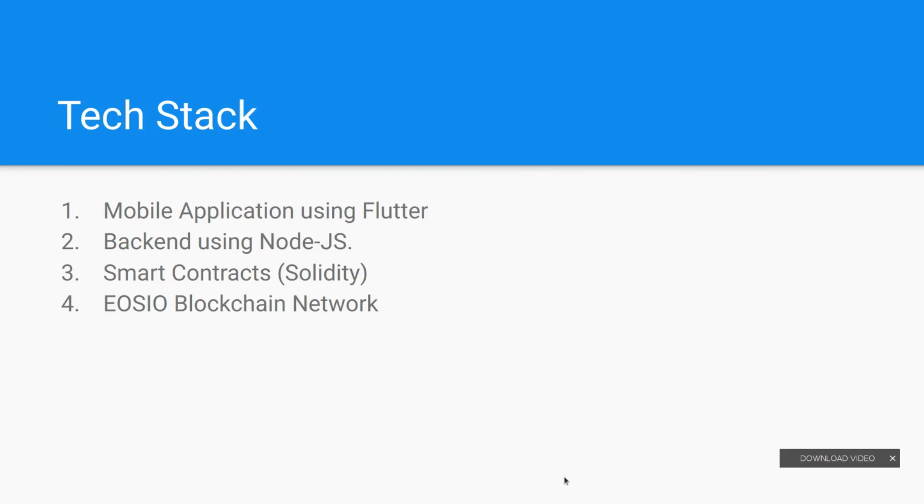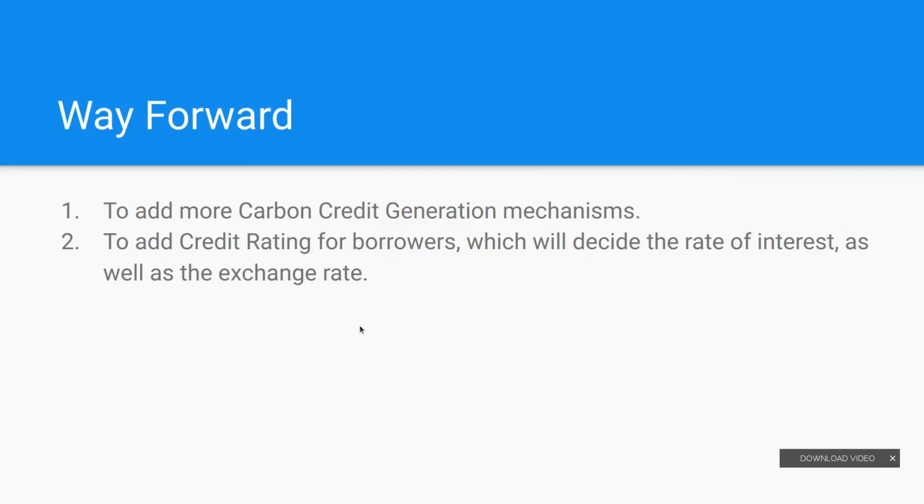And now coming back to the tools and technology that we are using. For the mobile application, we are using Flutter for our Android and iOS applications, and for the backend we will be using Node.js, and for smart contracts we will be using Solidity on a network powered by the EOS.io blockchain. Going forward, once these mechanisms are fulfilled, we will be adding more carbon credit generation mechanisms, and credit ratings for borrowers, which will decide the rate of interest as well as the exchange rate.